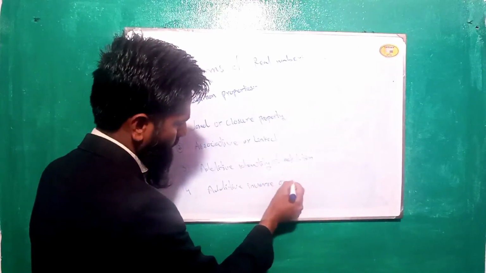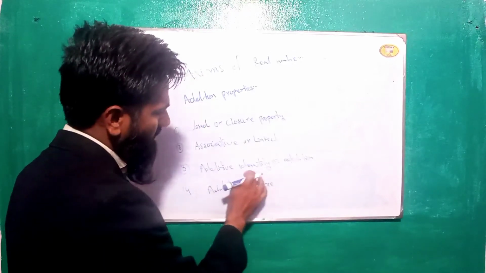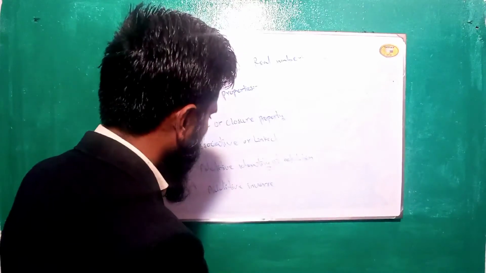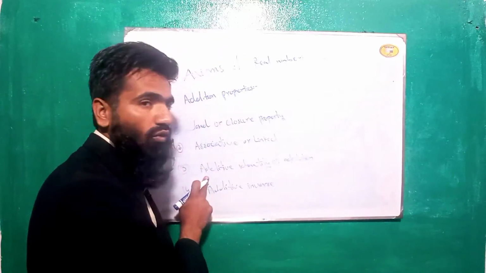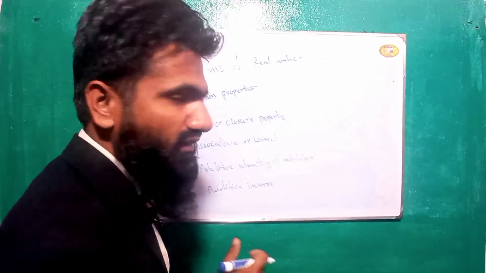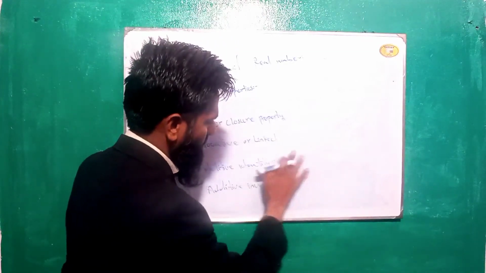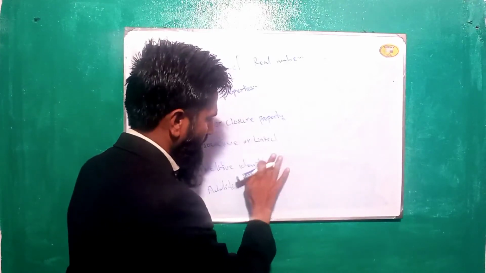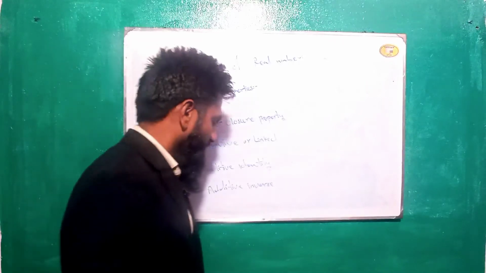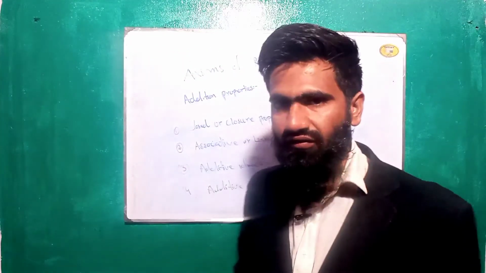The phrase "additive identity of addition" is not a correct statement because we have used the word addition twice in the same sentence with the same meaning. So "additive property" is the correct statement. These are the four main basic properties of real numbers.